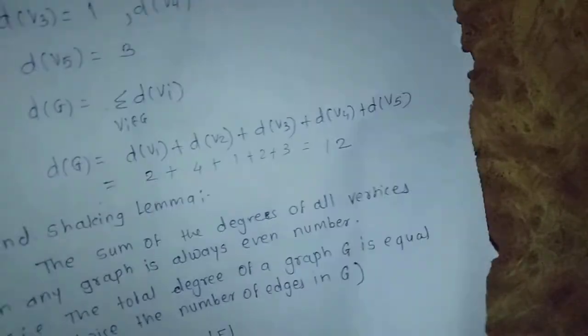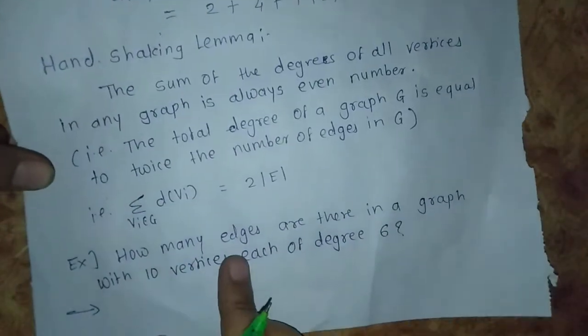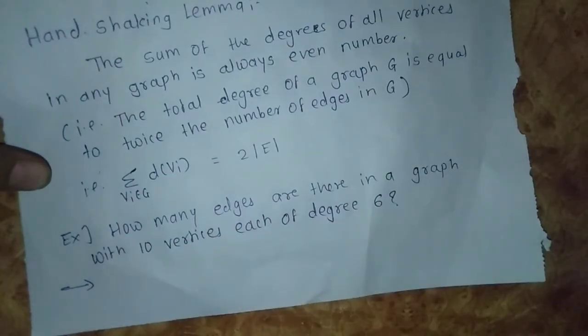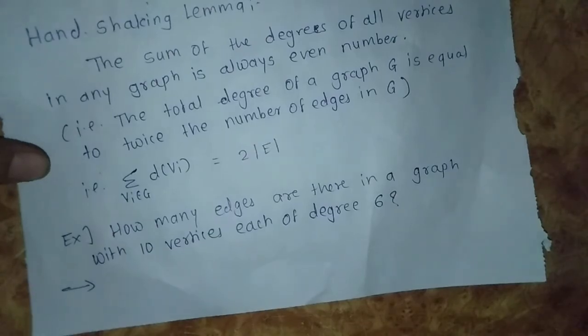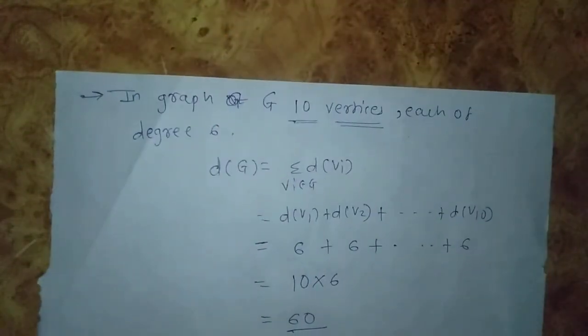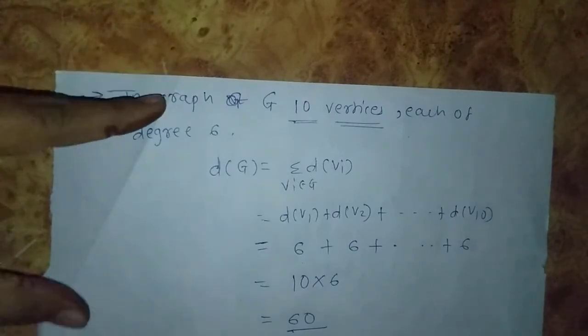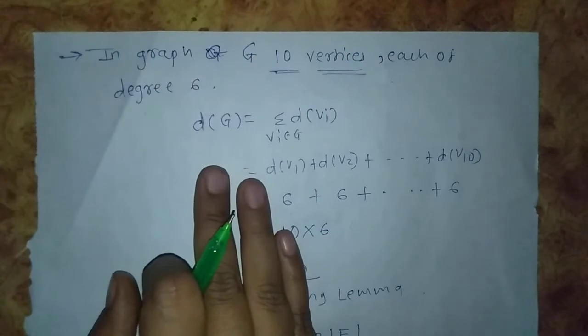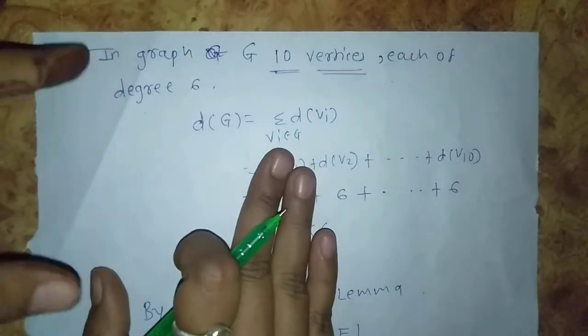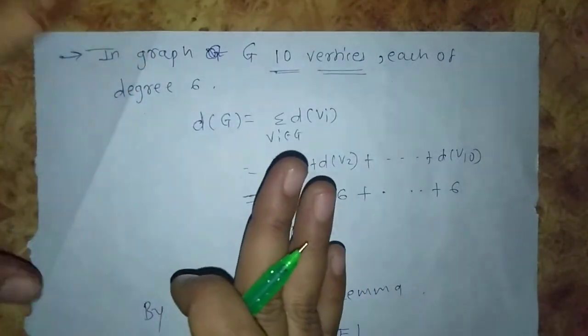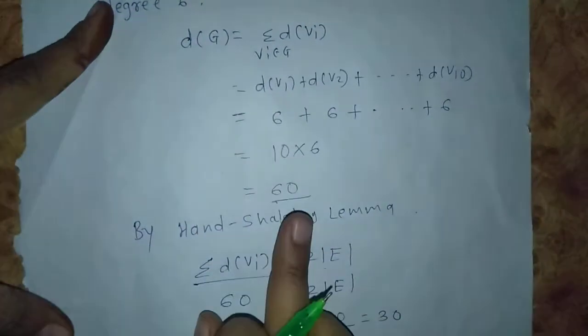So in this example, how many edges are there in a graph with 10 vertices each of degree 6? Our job is to find the number of edges of that graph. Given 10 vertices each of degree 6, first we count the degree of the graph, the summation of d(vi), and we get 60.